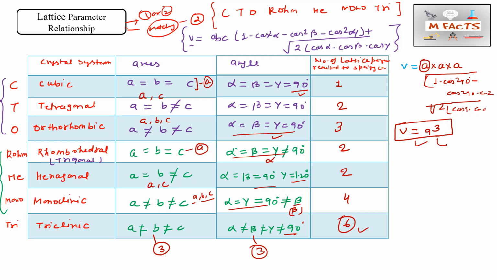Okay, so this is how we can remember all these things. Try to get into the concept, practice on your own, try to write these things by yourself, and only then comment if you did not understand. So this is all about the lattice parameter relationship in crystal systems. You should also remember this volume formula. It is very important for calculating the number of lattice parameters required to fully specify the lattice. At home, put all these values in this list and find the volume of every crystal system.